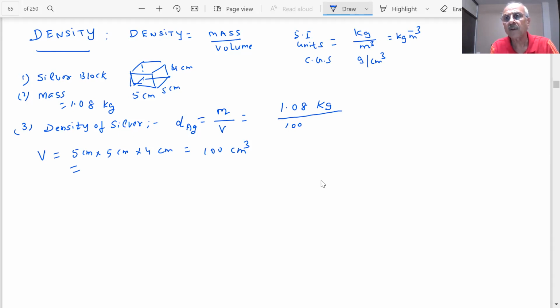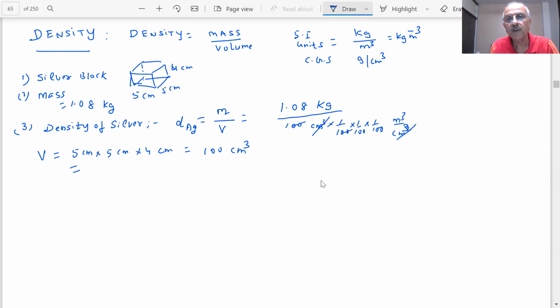By using SI units, what do we do? I will convert 100 centimeter cube into meter cube, which is 100 into 1 by 100, 1 by 100, 1 by 100 meter cube per centimeter cube. This will get cancelled.